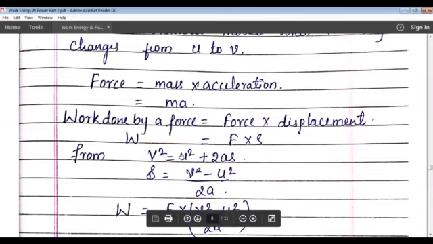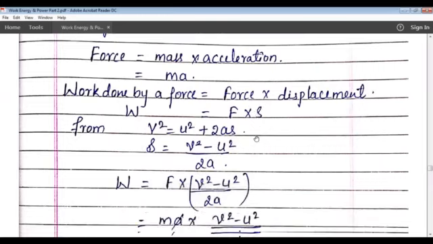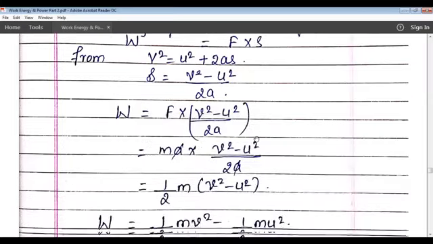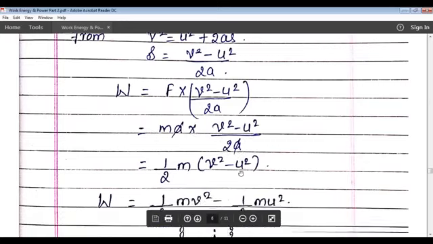We will substitute this value of S in the work done equation. So work done is equal to F into v square minus u square divided by 2a. Now F is nothing but m into a, mass into acceleration, into v square minus u square divided by 2a.